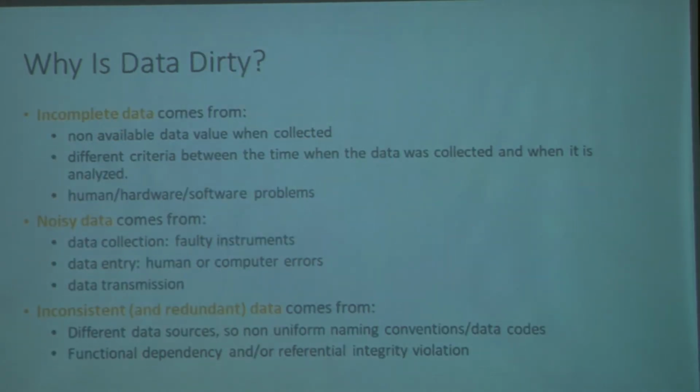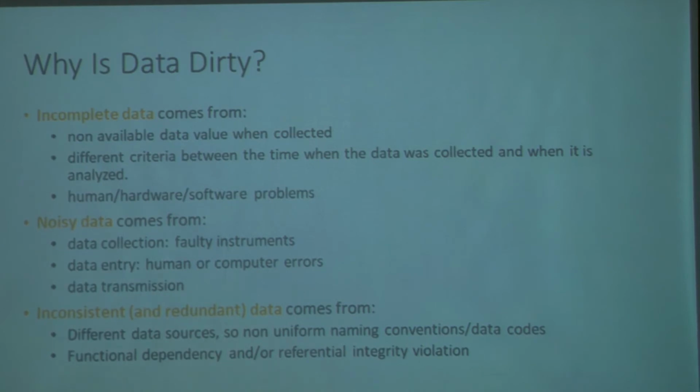So incomplete data comes from non-available data values. Noisy data comes from faulty instruments and data transmission errors. Inconsistent data comes from the fact that we have collected data from different data sources, and of course the integrity of the source itself is questionable.